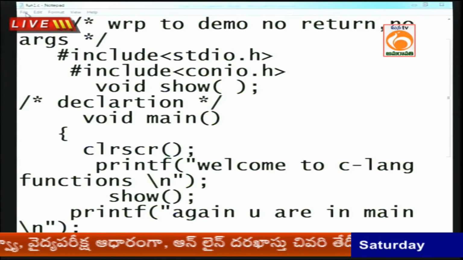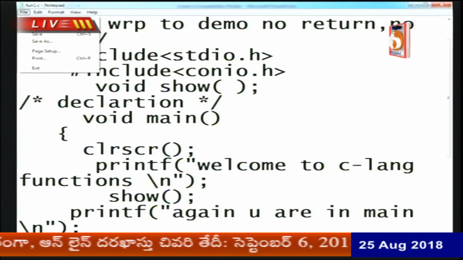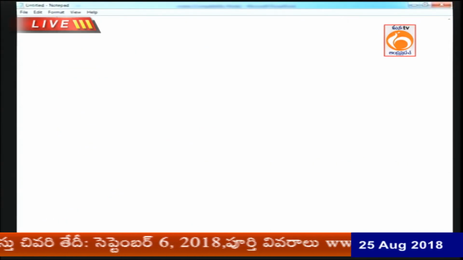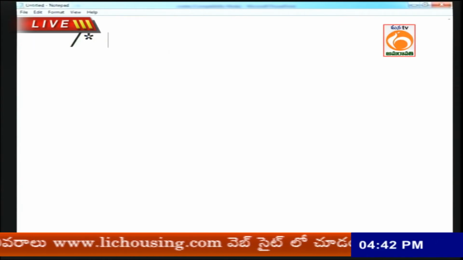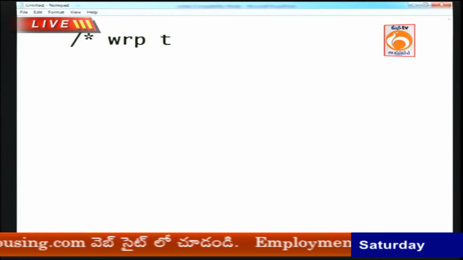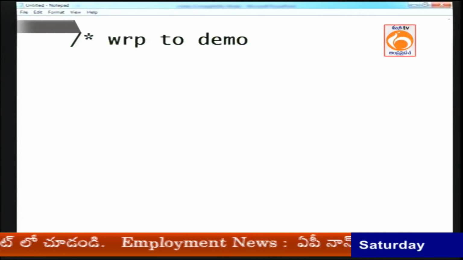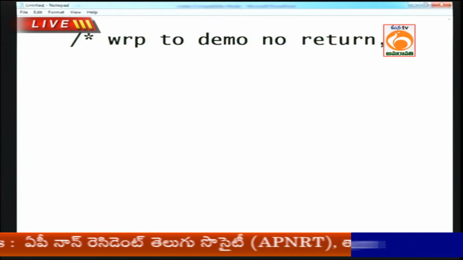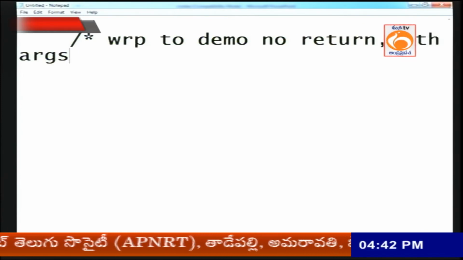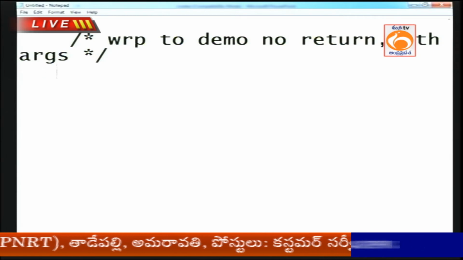Now I want to discuss the second model of the function. What is the second model of the function you have? Second model, no return with arguments. Write a program to demonstrate a no return with arguments function. Now I want to explain the second model, no return with arguments.